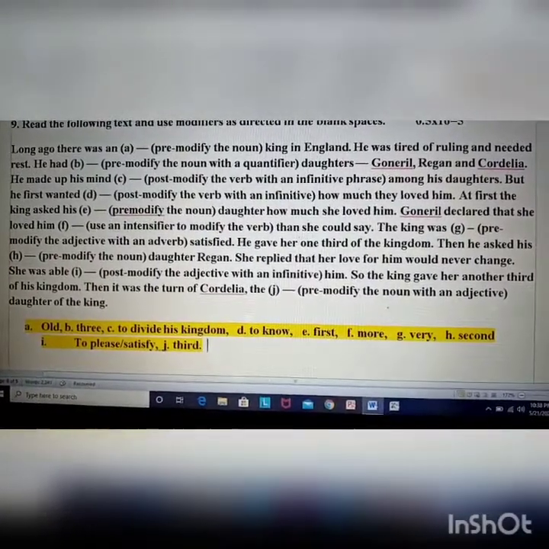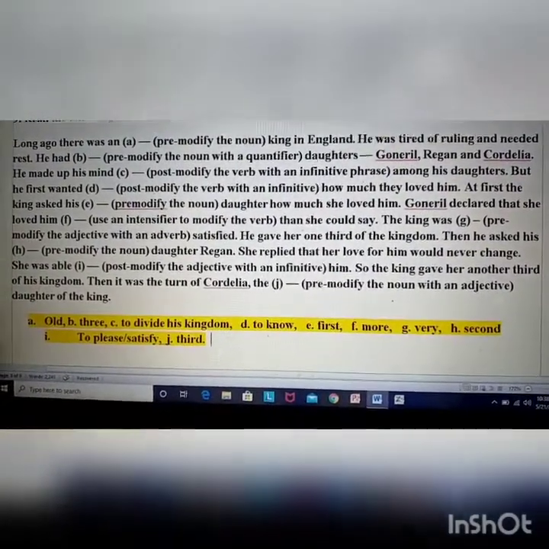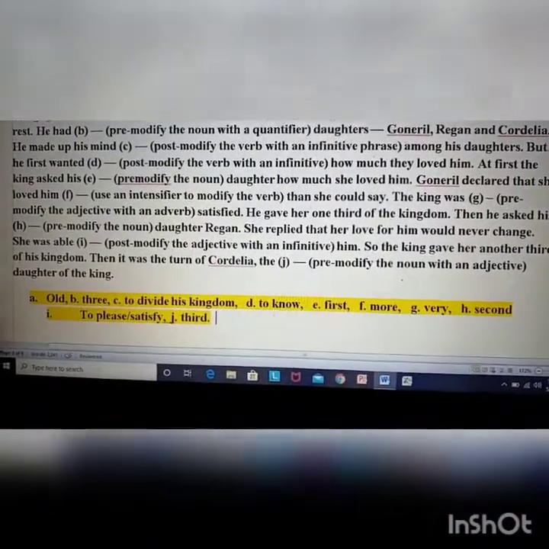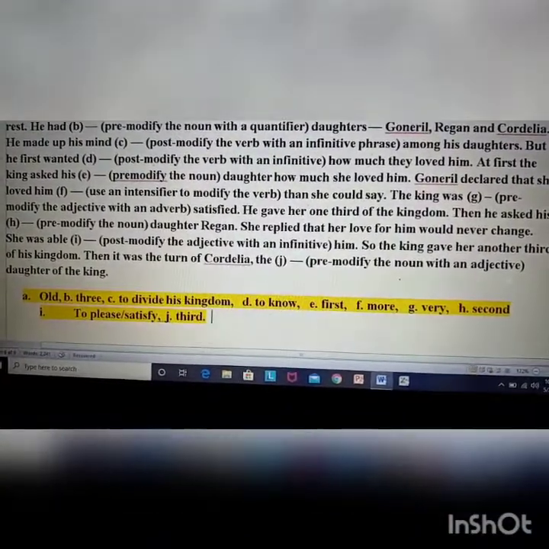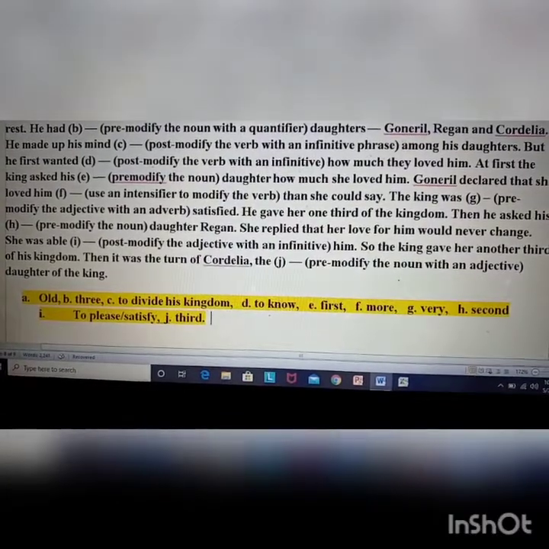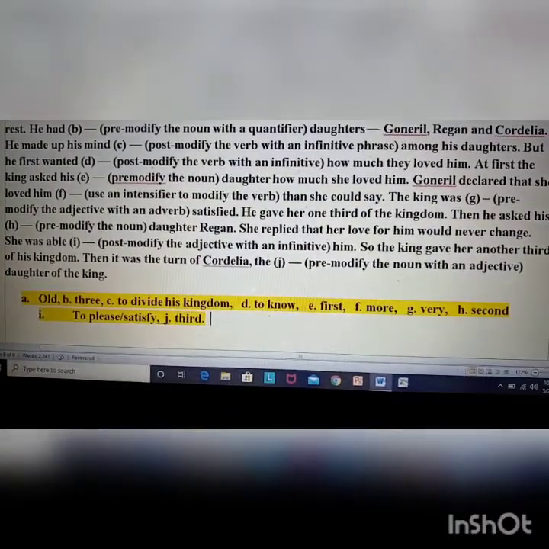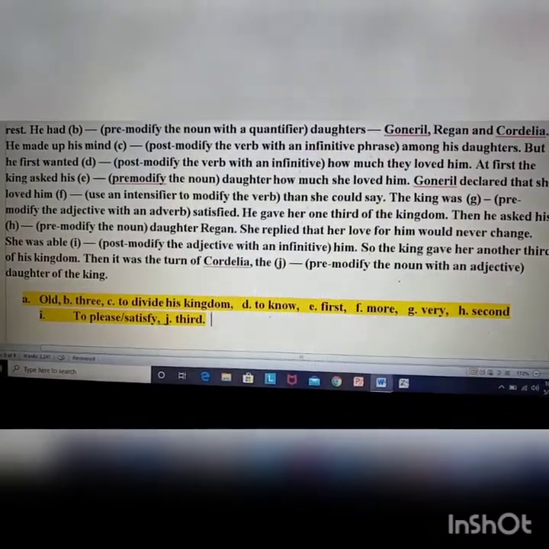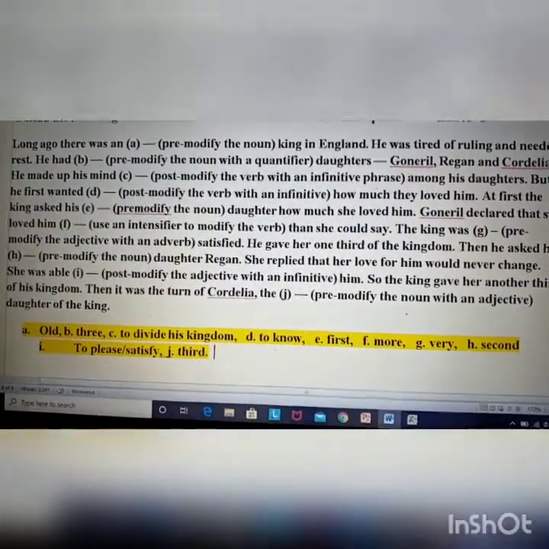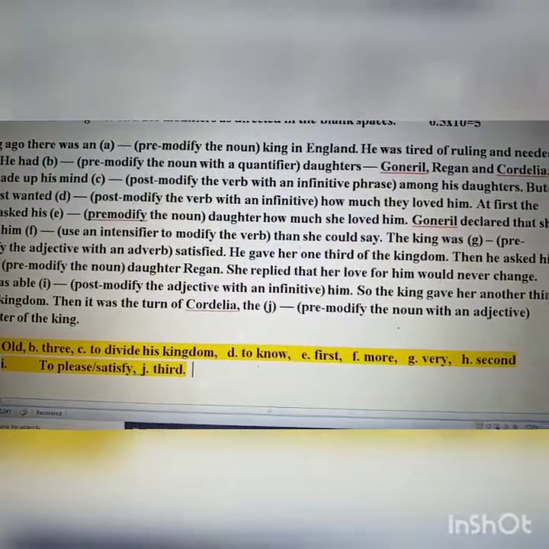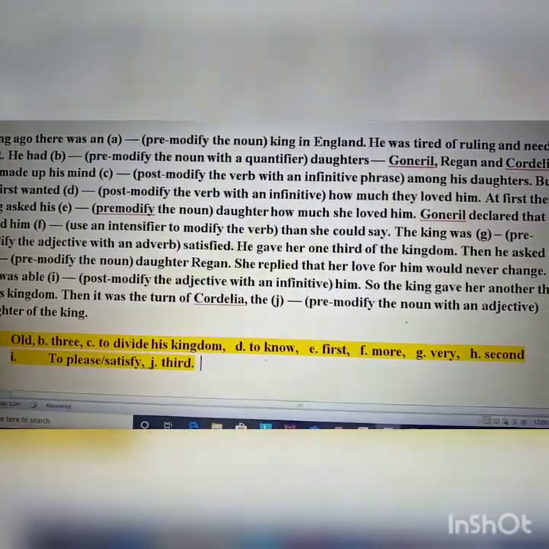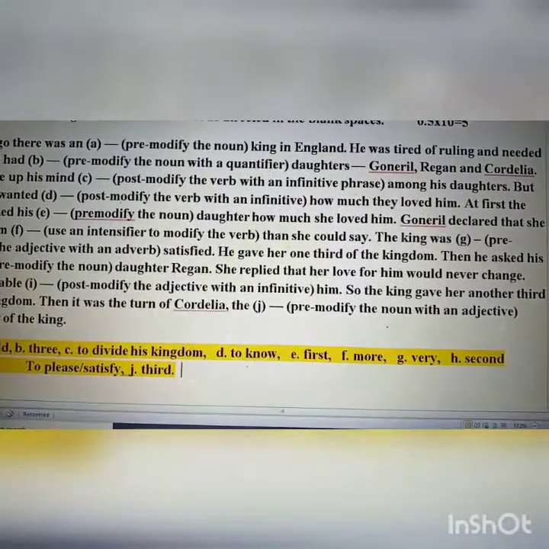But he first wanted dash how much they loved him. So in number D, in the clue we can see post-modify the verb with an infinitive. That means we have to use infinitive once again. But he first wanted to know how much they loved him.